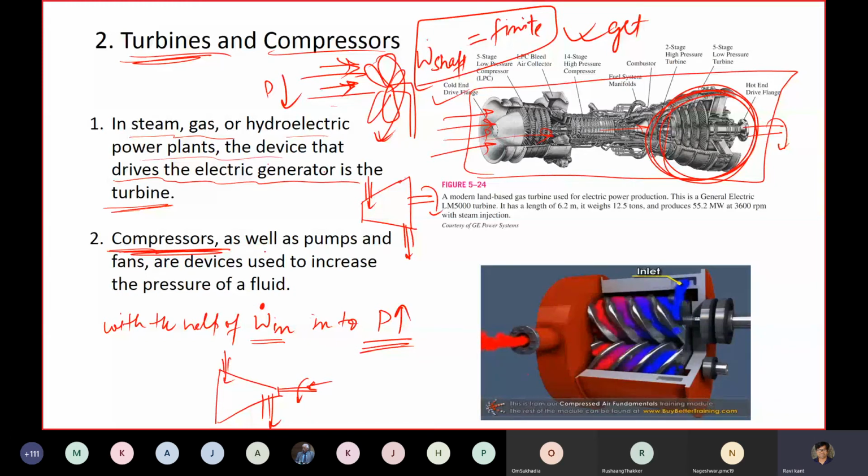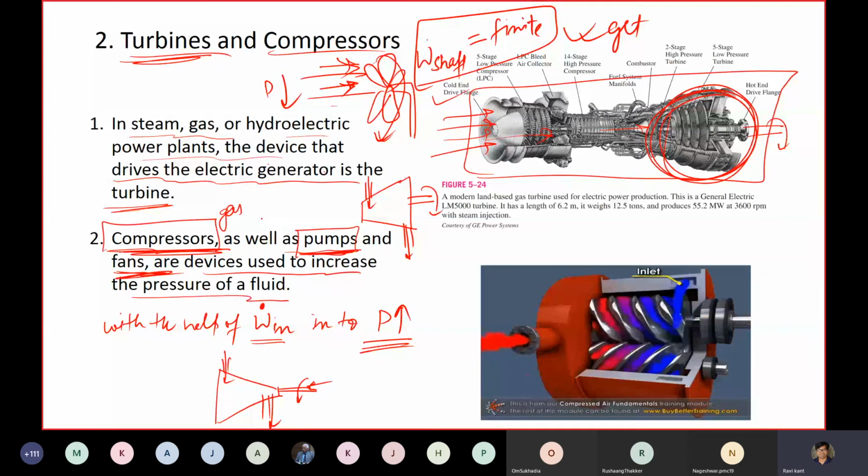Compressors as well as pumps and fans are devices used to increase the pressure of the fluid. So basically pumps and fans both are in some sense compressors as well, but there is a difference between pump and compressor. Compressor essentially compresses gas, whereas pump does not compress, it increases the pressure of the liquid. Water tanks are pumped to higher heights through pumps.